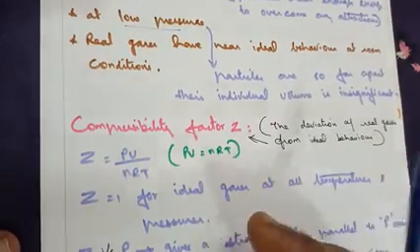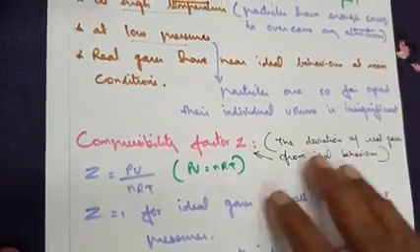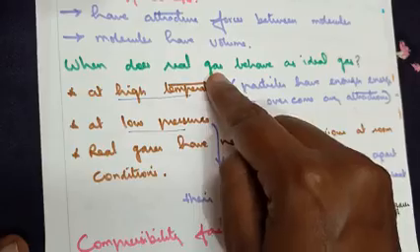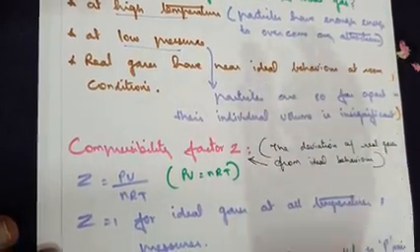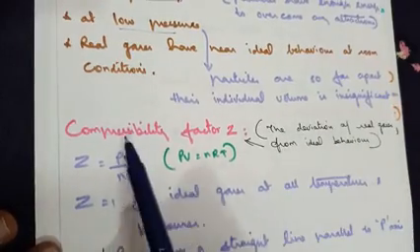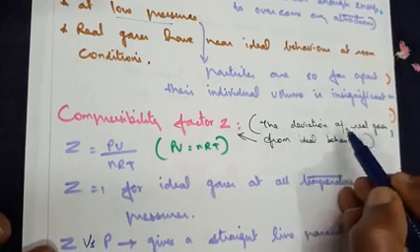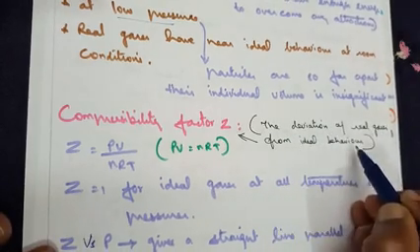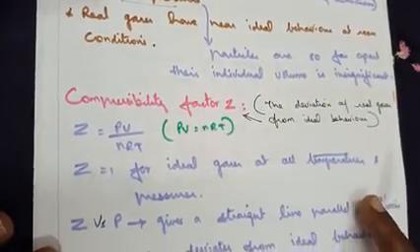Now moving on to another concept called the compressibility factor Z. We have said here that real gases behave as an ideal gas, so there should be a term given to that. That term is called the compressibility factor. I have given it in the bracket: the deviation of real gases from the ideal behavior is termed the compressibility factor Z.